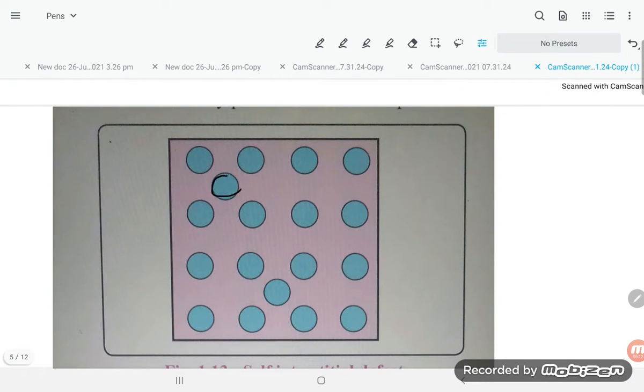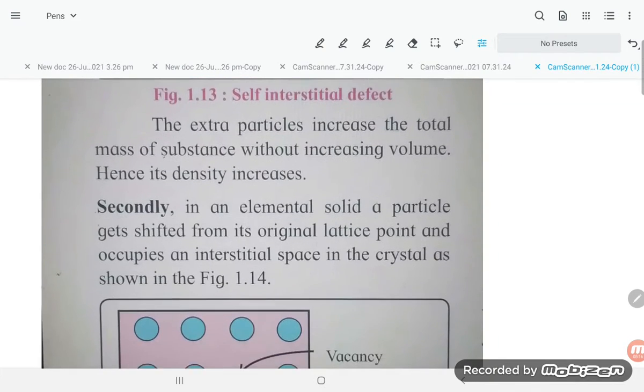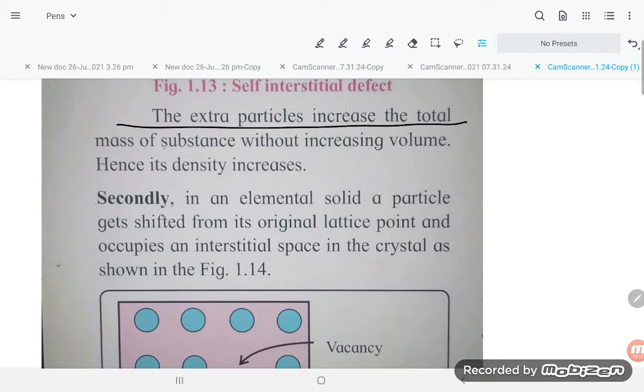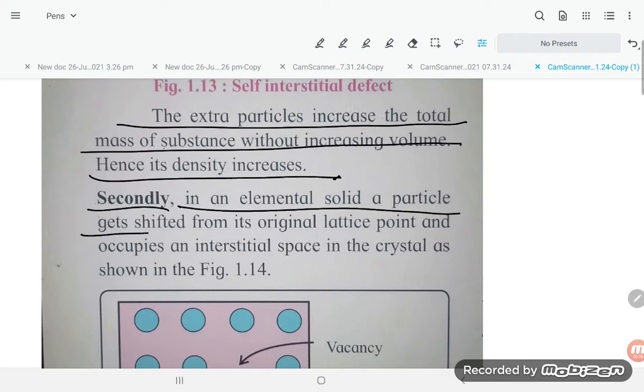So here the extra particle is present. Thus, the extra particle increases the total mass of the substance without increasing the volume, hence the density increases.